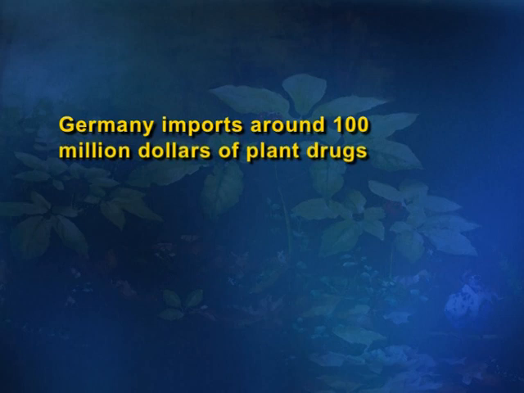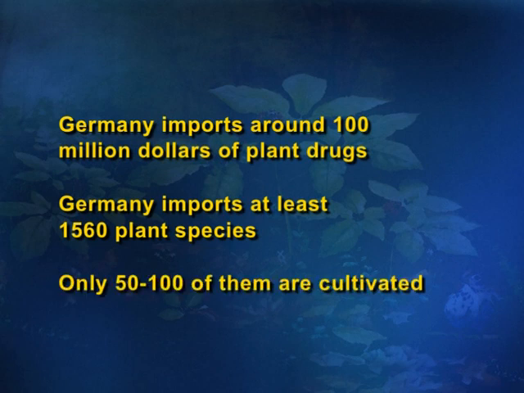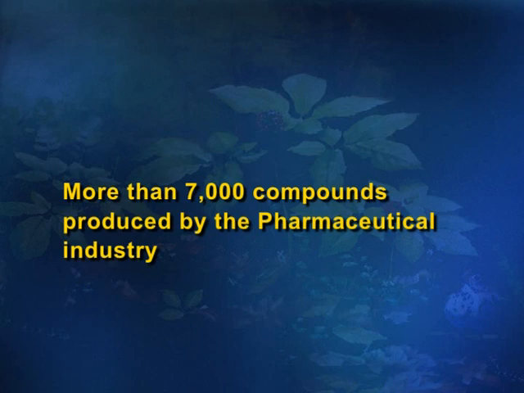Germany imports around $100 million for plant drugs, and Germany also imports at least 1560 plant species, most of them wild species, and only 50 to 100 of them are cultivated. So you can imagine the level of commerce of the product in medicinal use, where billions of dollars have been invested for marketing herbal drugs. More than 7,000 compounds are produced by the pharmaceutical industry.